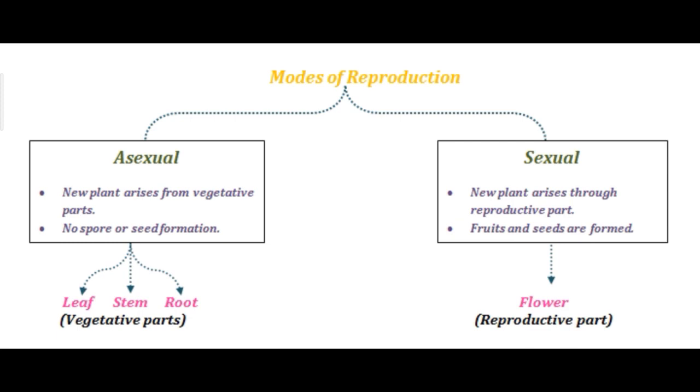And the second type is the sexual mode of reproduction. Here a new plant arises from the reproductive part of a plant body. That means the flower is the reproductive part. From the flower a fruit will form, and the fruit will contain the seed, and through seeds the new plant arises. That is the sexual mode of reproduction. We can study the sexual mode of reproduction in the next class.